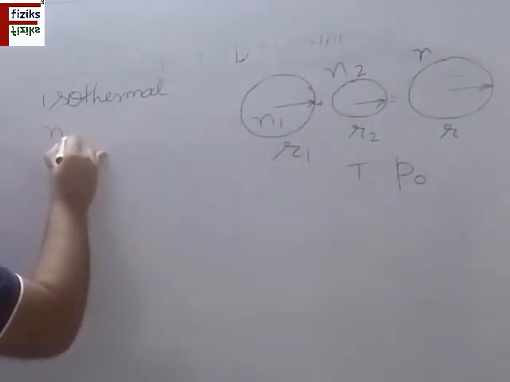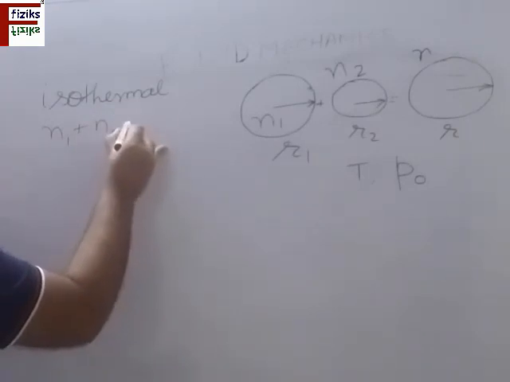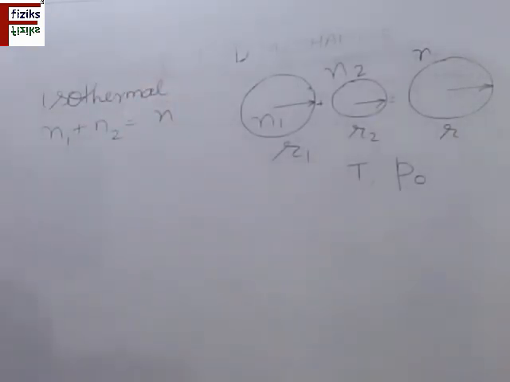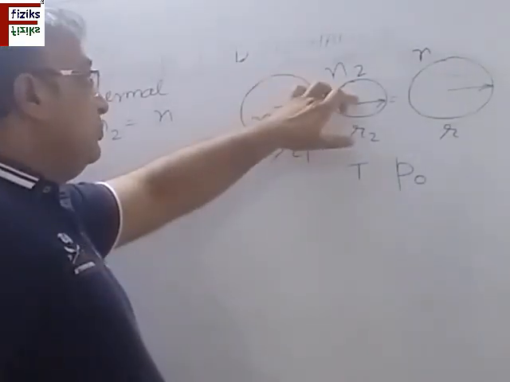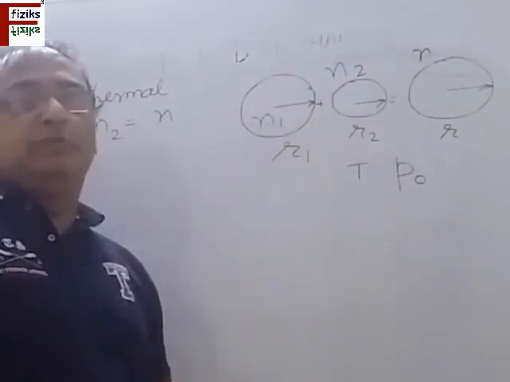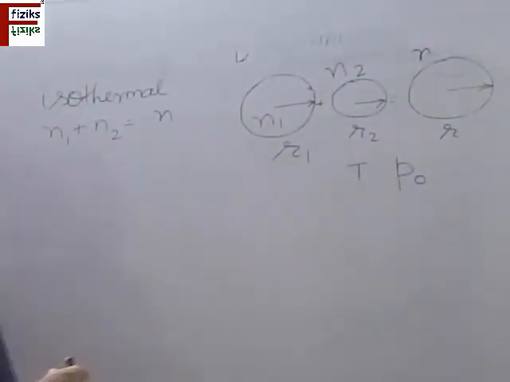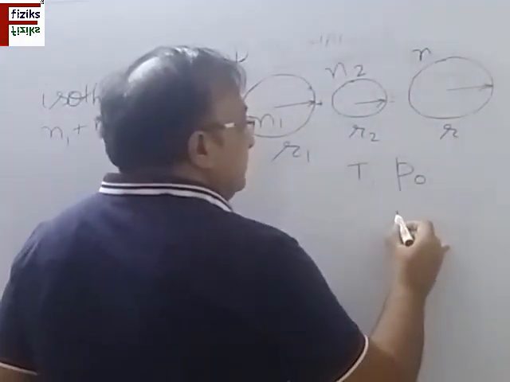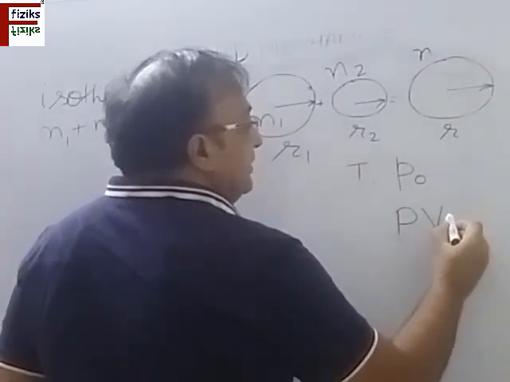So n1 plus n2 is equal to n: the moles of air before the combination in these two is equal to the total moles of air in the bubble after the combination. And we know from the gas equation that air is an ideal gas, so we can apply this.